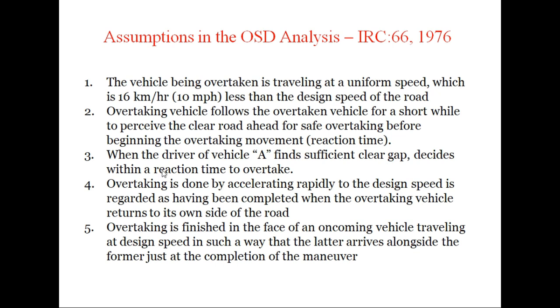Number 3 is when the driver of vehicle A, that is the fast vehicle, finds a sufficient clear gap, it decides within a reaction time to overtake. Fine. Number 4 is that overtaking is done by accelerating rapidly to the design speed, and it is considered to have been completed when the overtaking vehicle returns to its original side of the road.